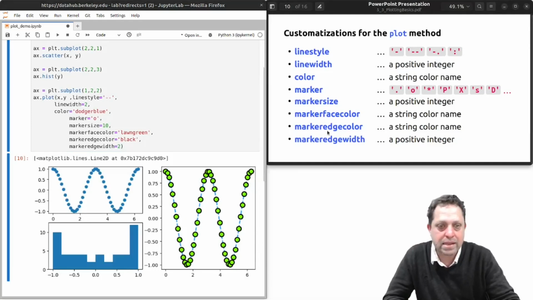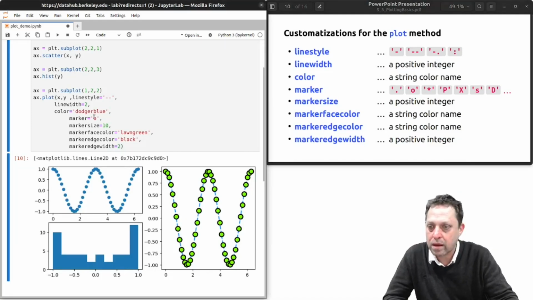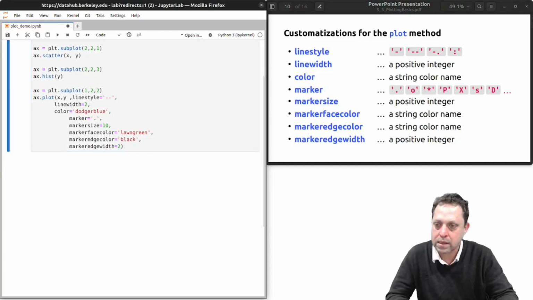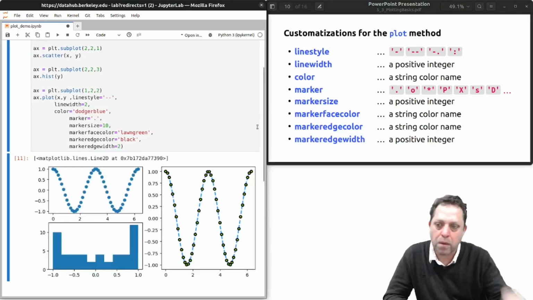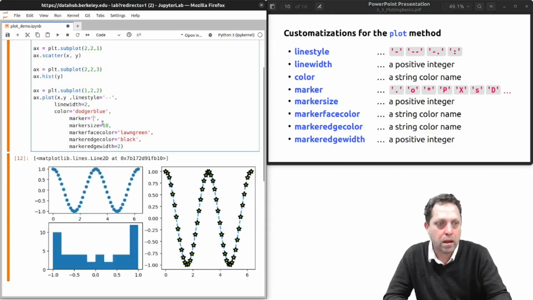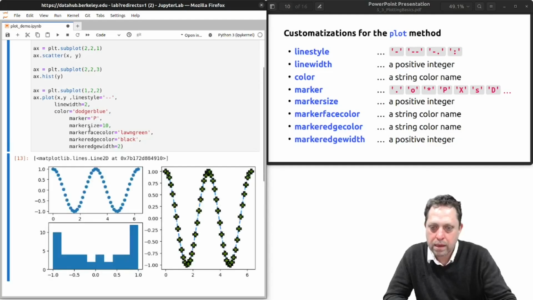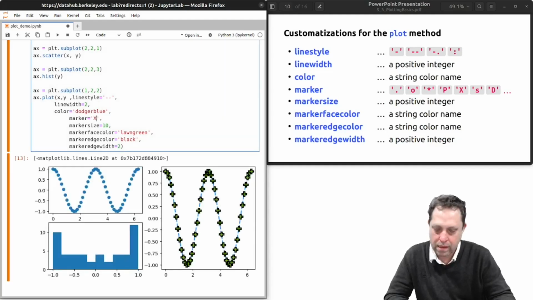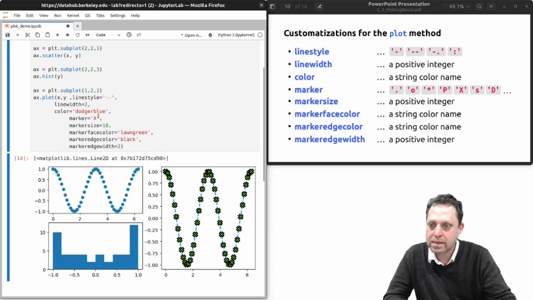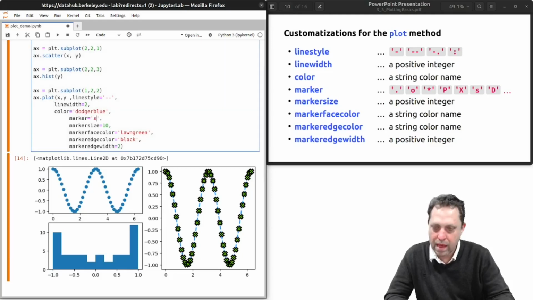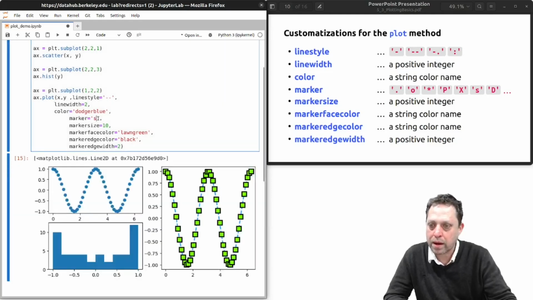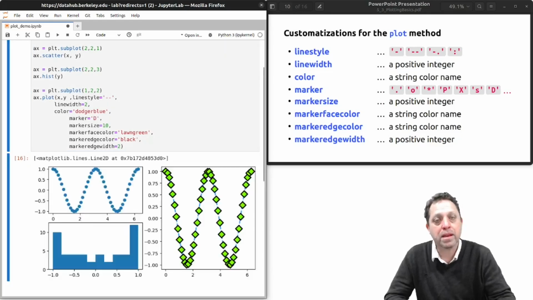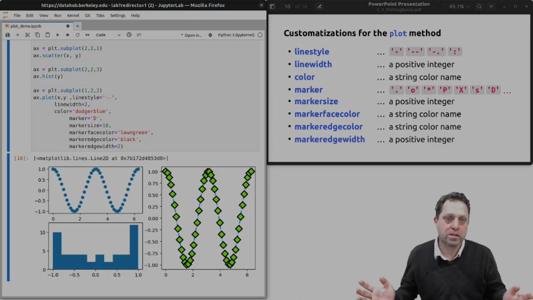Okay, very nice. Let's try other of these markers. The dot, that's simply a smaller circle. The asterisk is a star. The P is a plus sign. The X is an X symbol. The S is a square. D is a diamond, and so forth. So there are many markers to choose from.